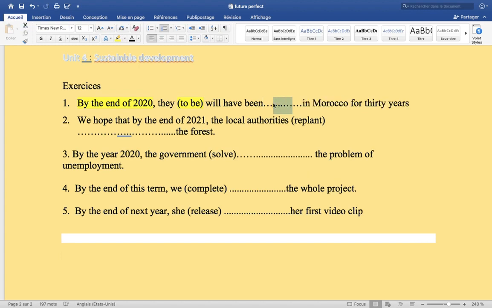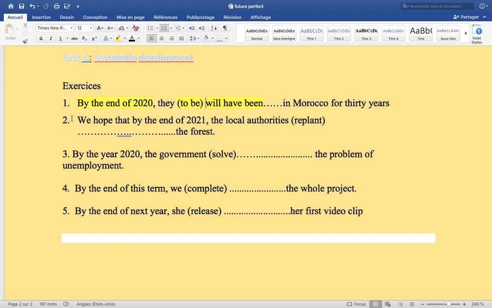So they will have been. We have the verb to be, and here we have been. Been is the past participle of the verb to be. So by the end of 2020 they will have been in Morocco for 40 years.